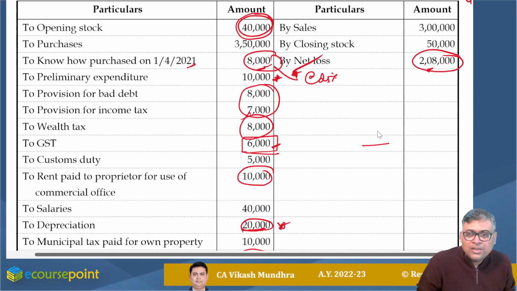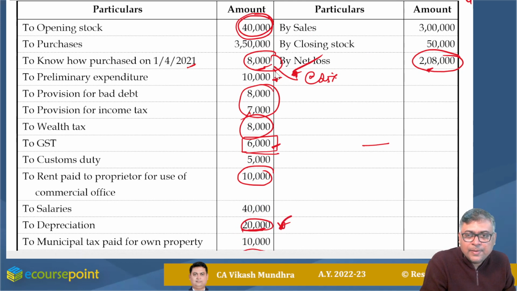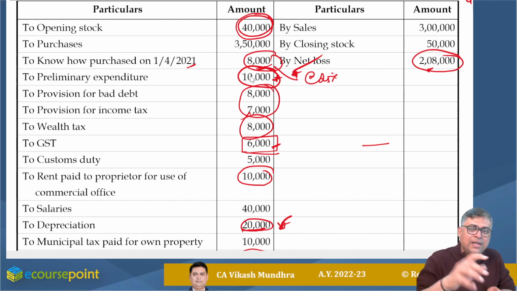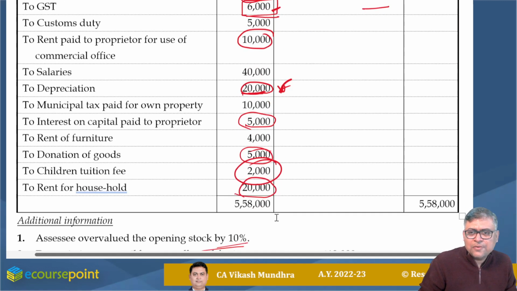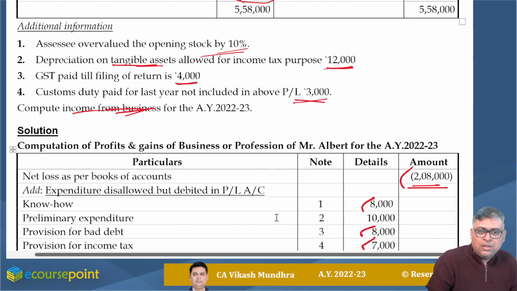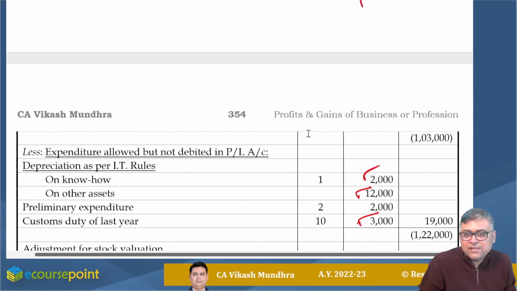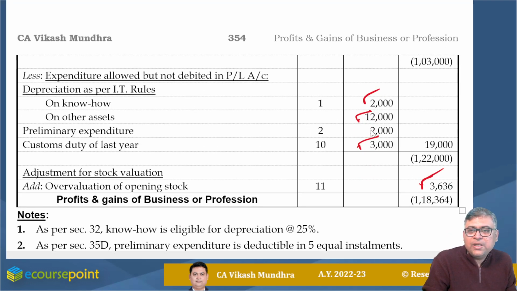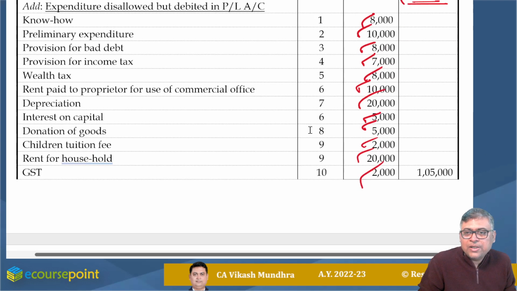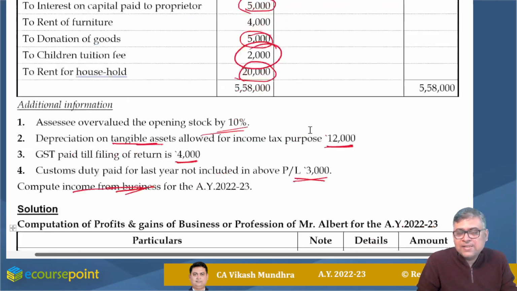Now on one thing we are required to take our call, we are required to take an assumption, that is preliminary expenditure. If you think this is 1/5 of the preliminary expenditure incurred, then fine, no treatment is required. If you assume that whatever expenditure we incur, the entire expenditure is debited into PL, then in that case 10,000 should be added back, and 1/5 of this, that is 2,000, should be reduced. Okay, so my entire solution is there.